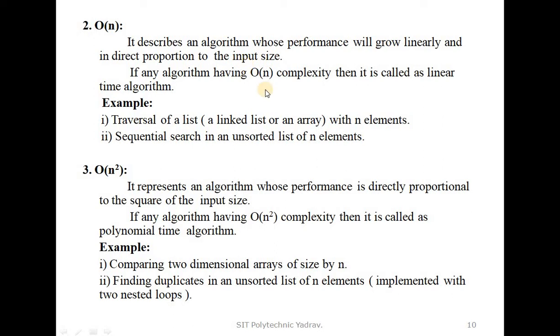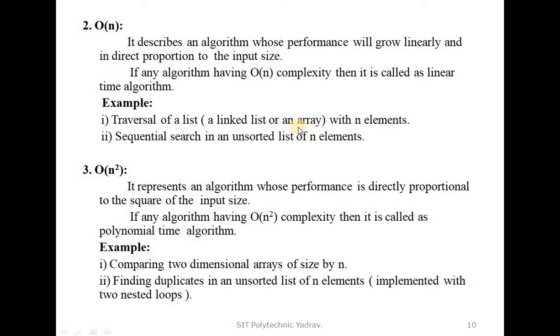For example, traversal of a list, whether a linked list or an array, with n elements. For example, an array of 10 elements has 10 elements stored.